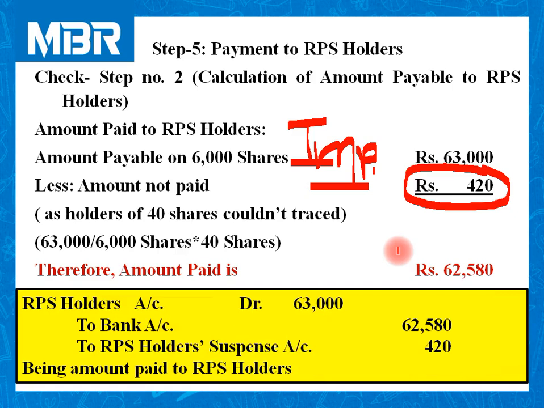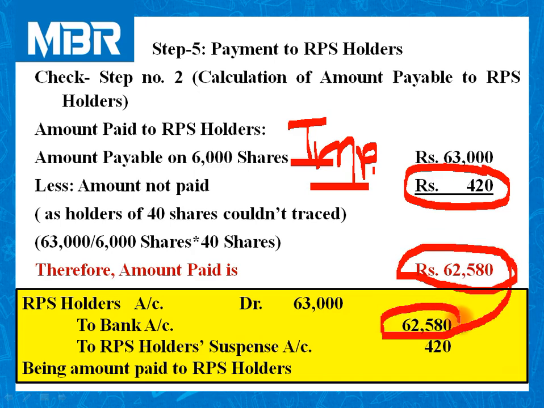Let us pass the journal entry. RPS holders account debited 63,000 to bank account 62,580, whatever amount we have paid to them, and the amount that we could not pay right now is payable in future.